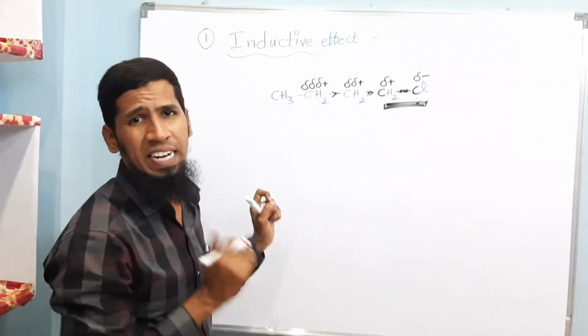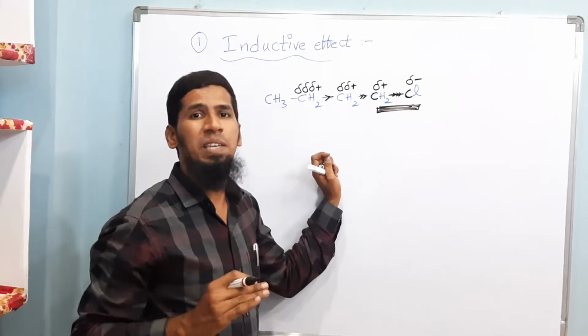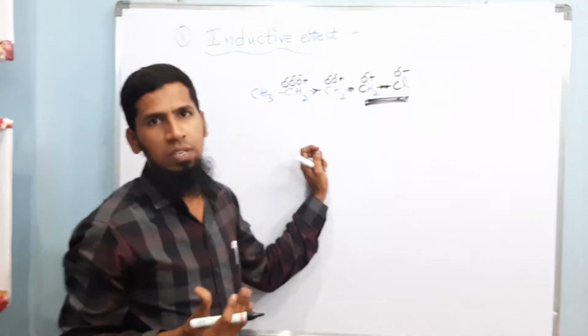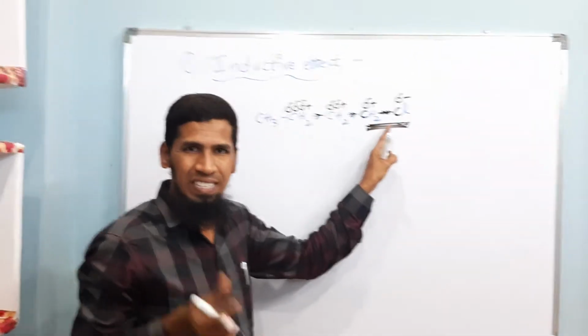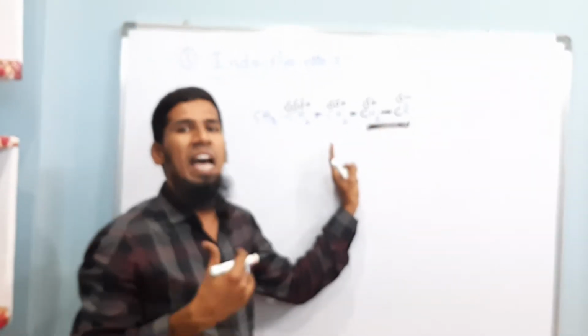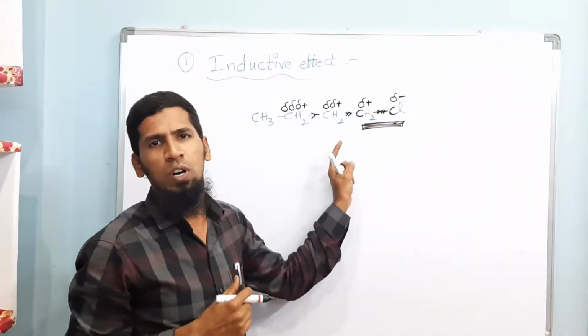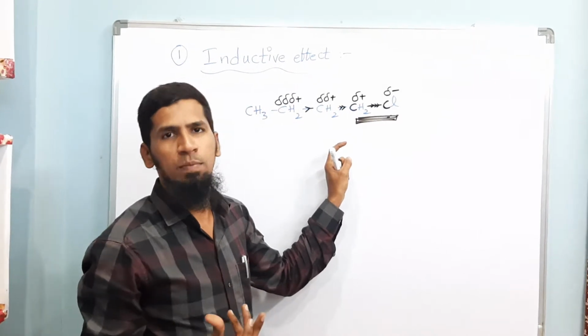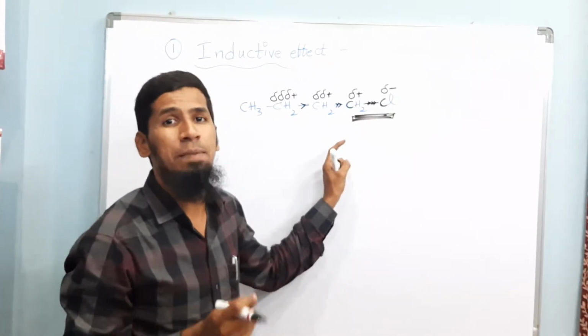So how can you define the inductive effect now? The inductive effect is the polarity produced due to polarization of one sigma bond adjacent to the other sigma bond, or in simple words, the polarity produced in a molecule due to delocalization of sigma bonded electrons.